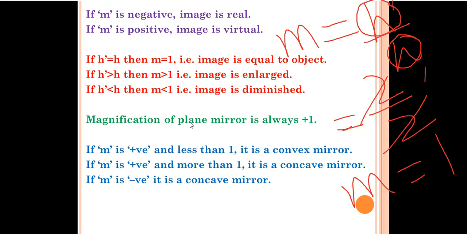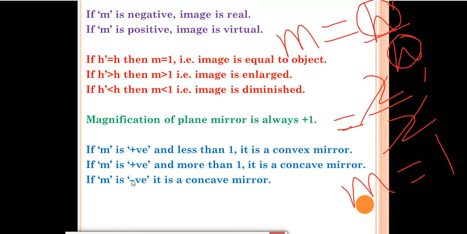Okay, the magnification of a plane mirror is always +1. In case of a plane mirror, the magnification is always +1. Whenever the magnification is positive and less than 1, it is a convex mirror. And whenever the magnification is positive but more than 1, it is a concave mirror. And whenever the magnification is negative, it is also a concave mirror.